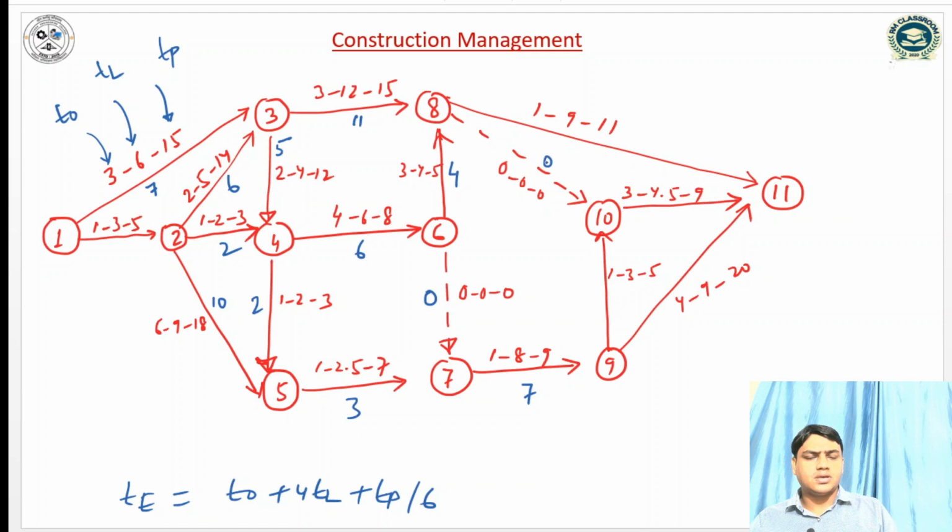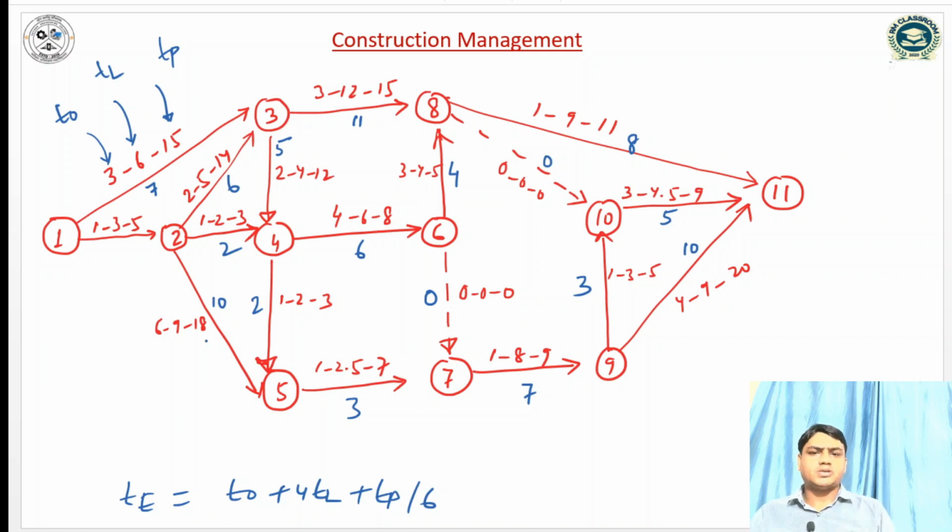And for this it will be 0. And 36 plus 1 is 37, plus 11 is 48, divided by 6, so it will be 8. For this activity, 12 plus 5 is 17, plus 1 is 18, divided by 6 is 3. 36 plus 4 is 40, plus 20 is 60, divided by 6 is 10. And here 4 into 4.5, so 18 plus 3 is 21, plus 9 is 30, divided by 6 is 5.